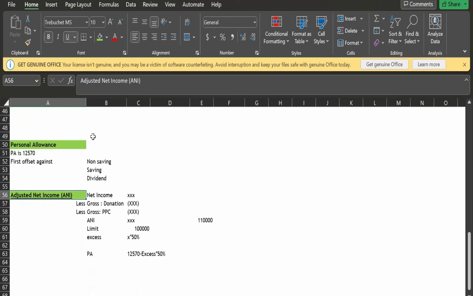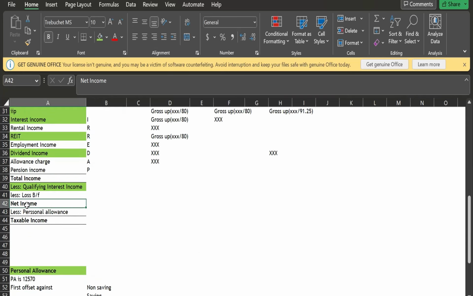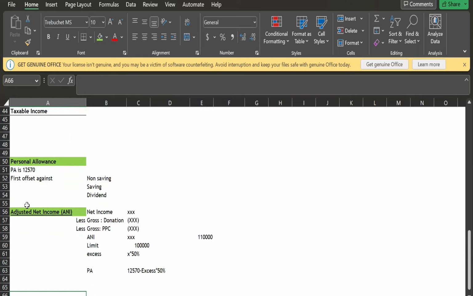And how will we calculate that? We'll first take net income from here. You can see in the table we will take the net income from here, and after that we will deduct the gross donation amount, if any we have contributed, but the donation should be to a registered UK charity. And then we will deduct the personal pension contribution, but that should be the gross amount, because in personal pension contribution, whatever contribution we are doing, 18%, 20% is contributed by the tax department. So we will deduct these two amounts from the net income. We will arrive at the adjusted net income, right?